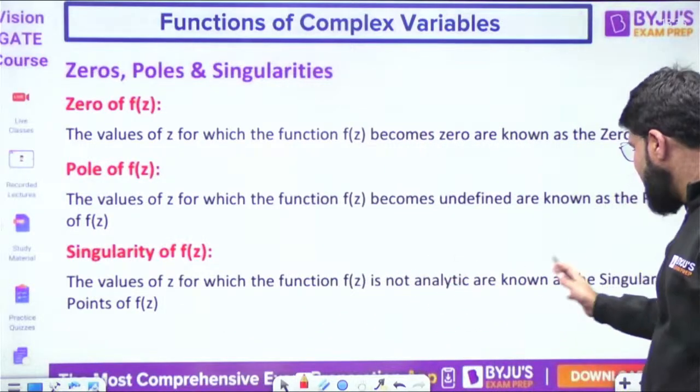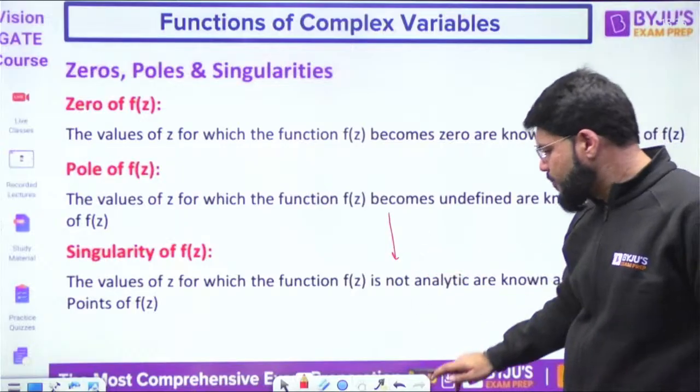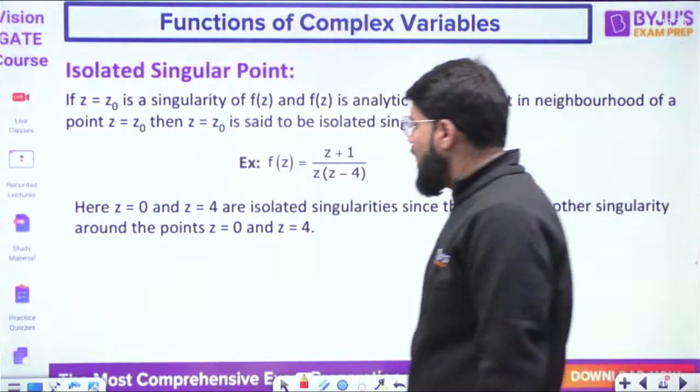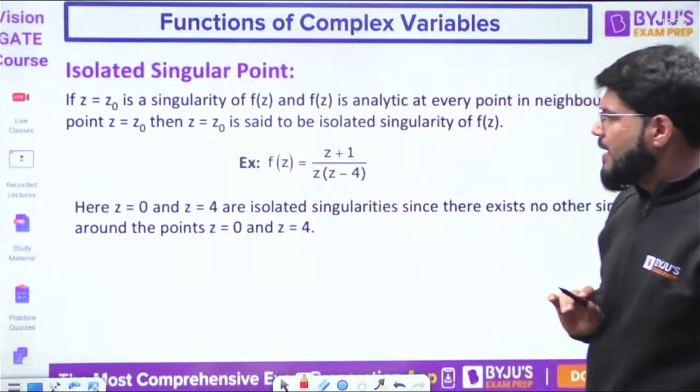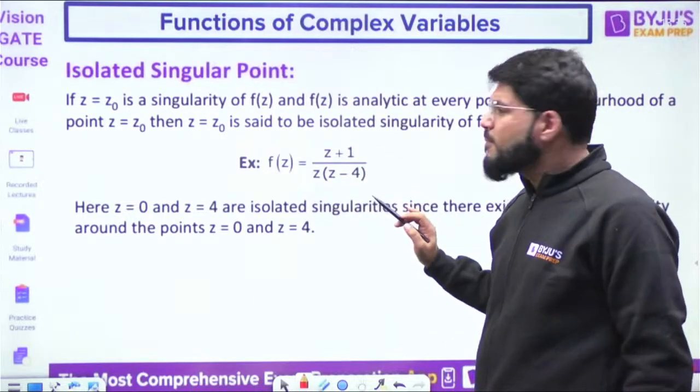the function is not analytic, that is a singular point. But if the point is a pole, that is also a singular point, undoubtedly. Okay. Now have a look into this example. z plus 1 upon z, z minus 4. Okay. What are the poles here?